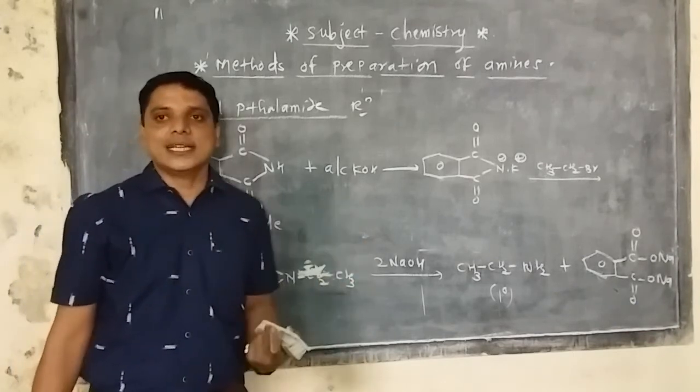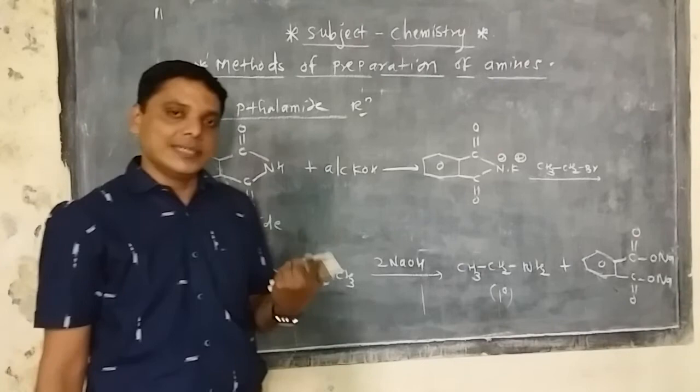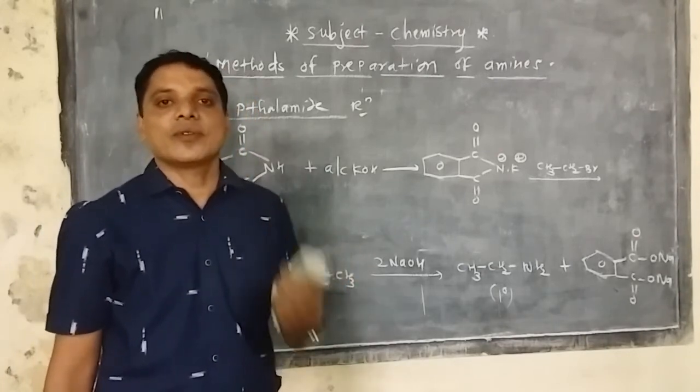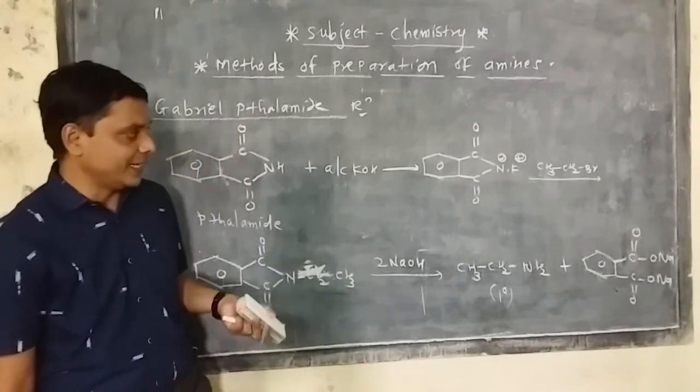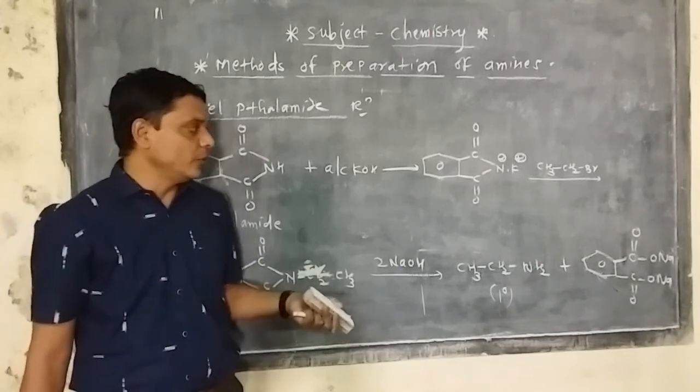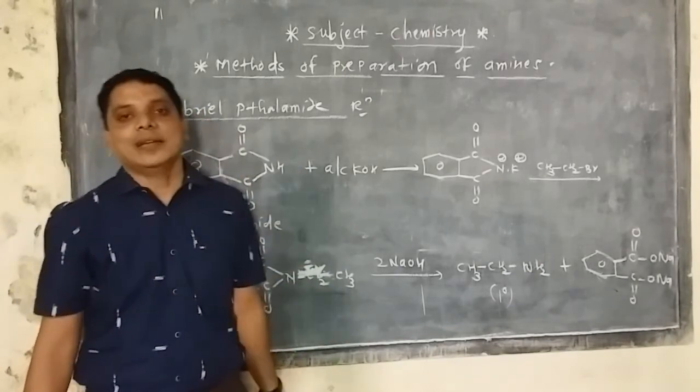So these four methods are there. The first method is from alkyl halide and ammonia combination. The second is from cyanide, which is also called a nitrile. The third method is from nitro compounds. And the fourth one is the Gabriel phthalimide reaction.